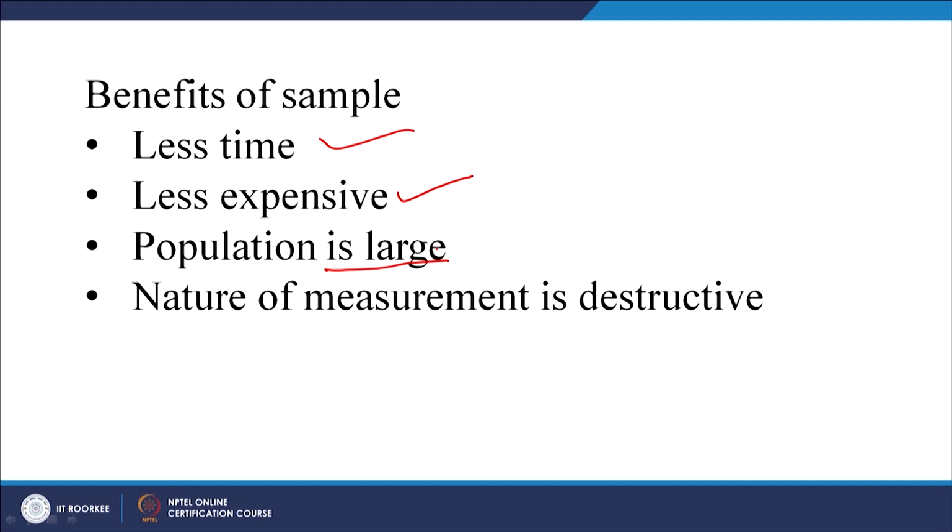Now, there is a situation where the product is destructive in nature, then you should go for sampling, not the complete enumeration. Let me give you an example. Let us say you are manufacturing perfume, and you are packing perfume in different bottles. Before supplying perfume to your distributor or retailer, you should test the product for its quality.